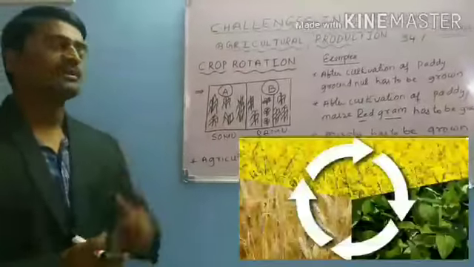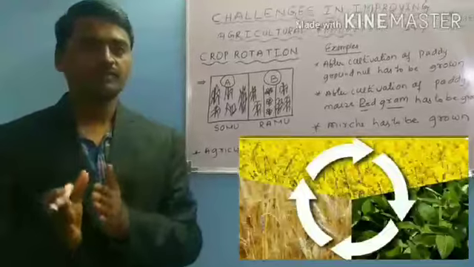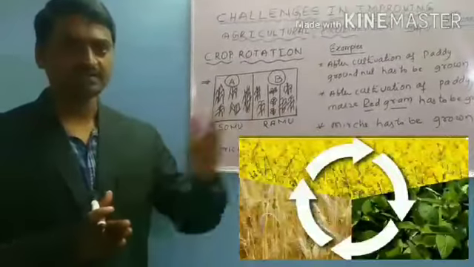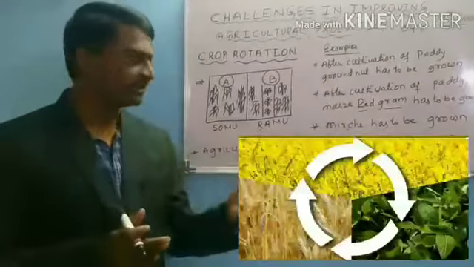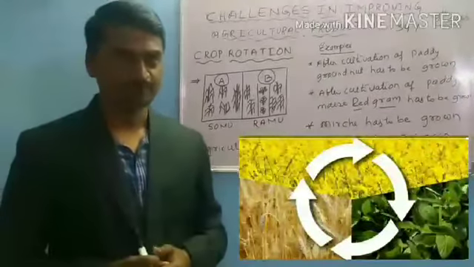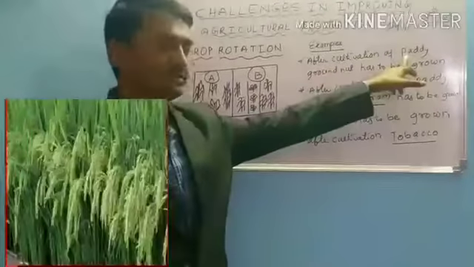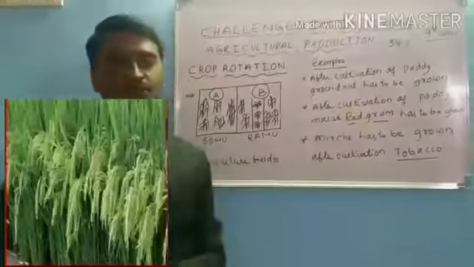Here, what is crop rotation? Very simple. Cultivation of two different crops in a series, one followed by another in the same agricultural field, is called crop rotation. For example, after cultivation of paddy, groundnut has to be grown.